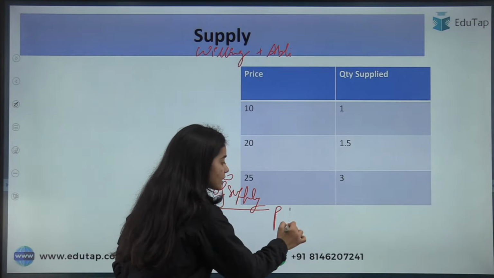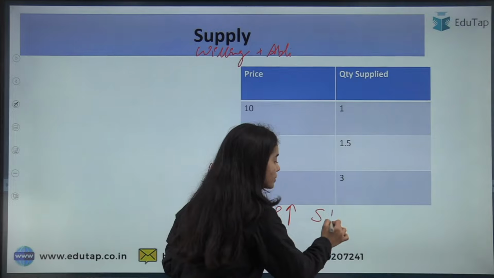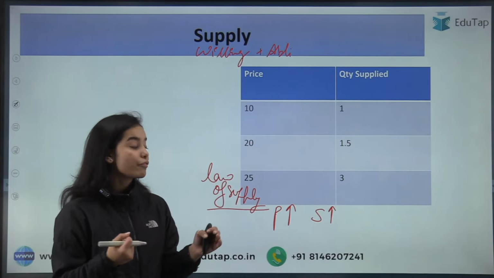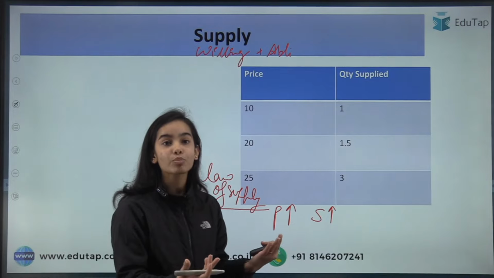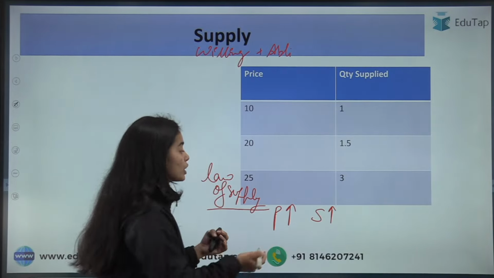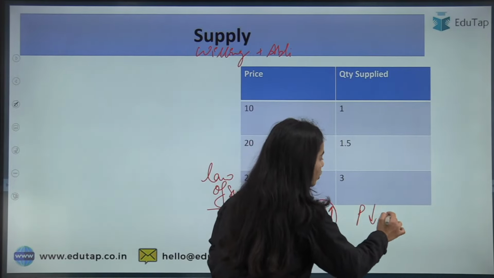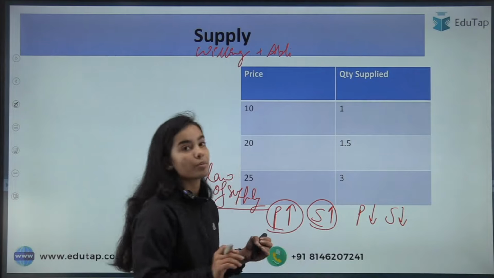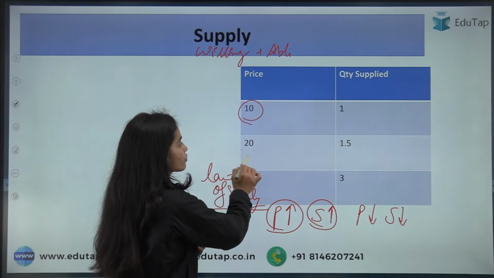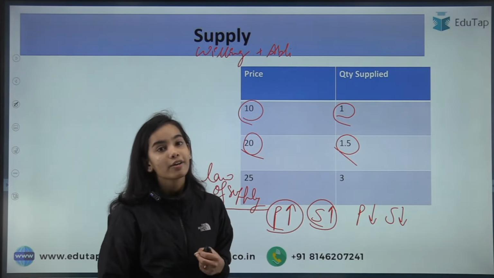That is, if the prices are rising, what will happen to the supply? The supply will also rise because the producers are happy with the higher prices. They are willing to produce more because the price has increased, because their profit must have increased. So when the prices are rising, the supply will rise, and when the prices are falling, the supply will reduce. Okay, here in the table, as you can see, when the price rose from 10 to 20, the supply also rose from 1 to 1.5.